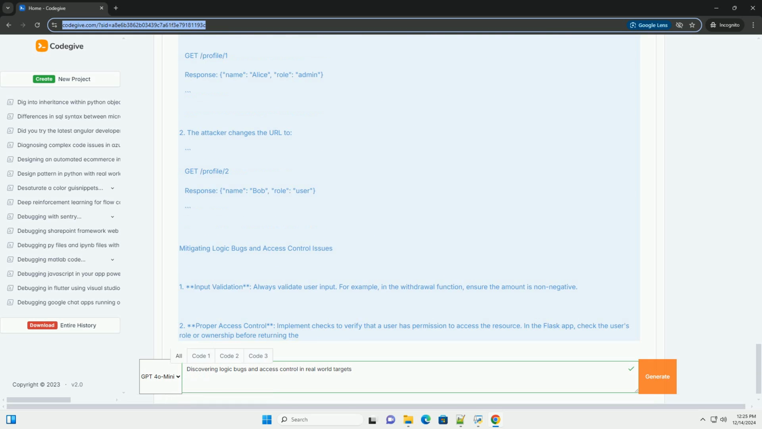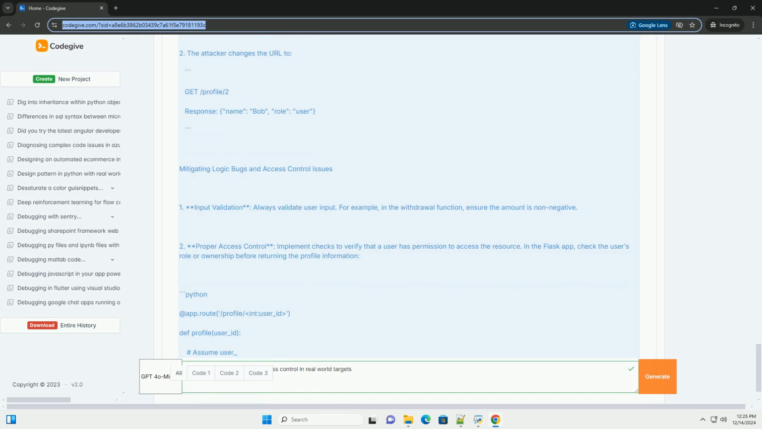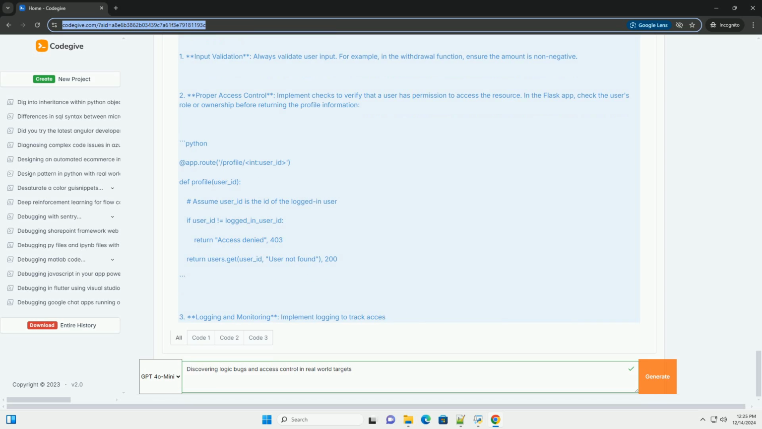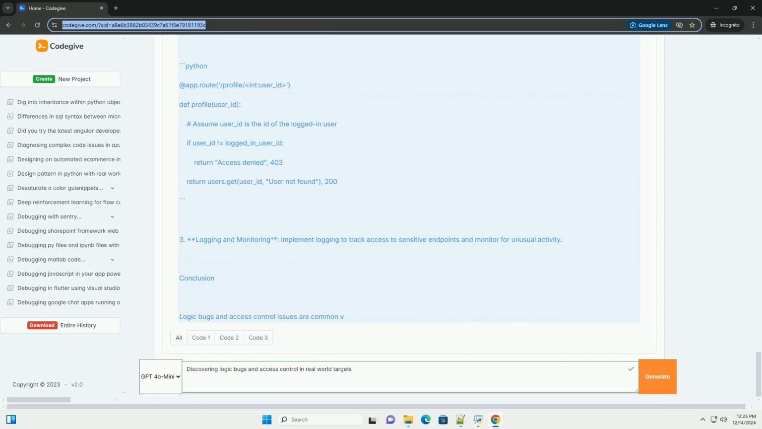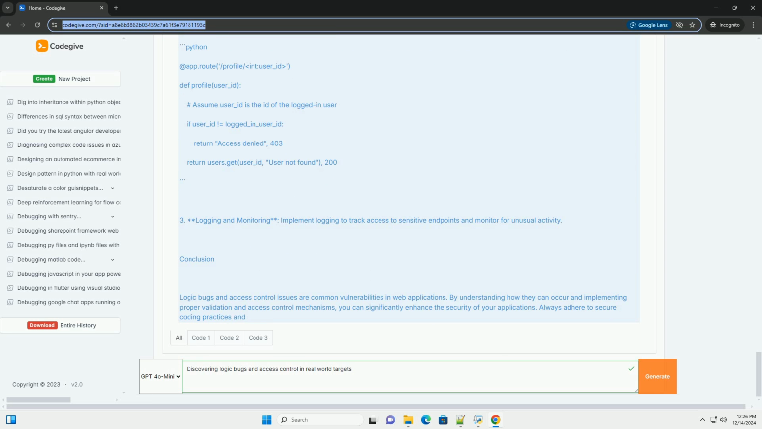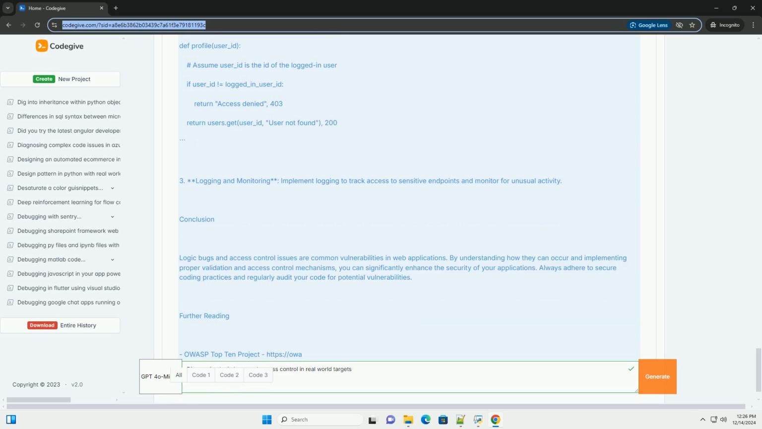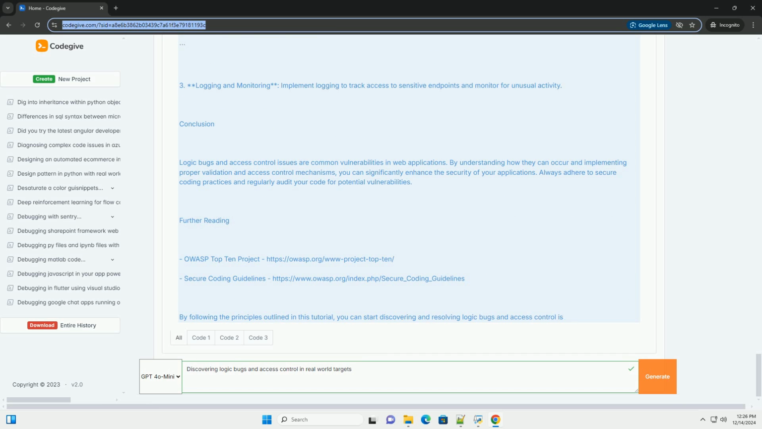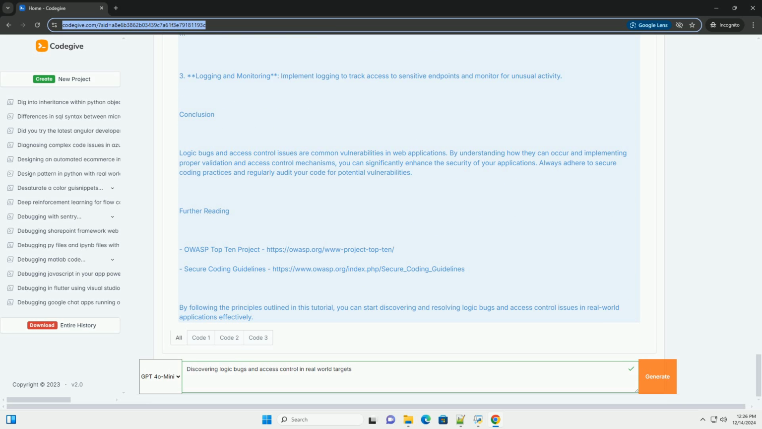Common logic bugs. 1. Incorrect conditional statements. Logic bugs often arise from incorrect conditional checks that allow unexpected behaviors. 2. Race conditions. Occurs when two processes access shared data and try to change it at the same time. 3. State management issues. Problems with how an application tracks user state can lead to bugs where users can access or manipulate data they shouldn't.